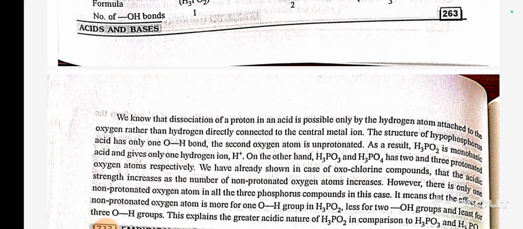On the other hand, H3PO3 and H3PO4 have 2 and 3 protonated oxygen atoms respectively. We have already shown in the case of oxochlorine compounds that the acid strength increases as the number of non-protonated oxygen atoms increases. However, there is only one non-protonated oxygen atom in all the 3 phosphorus compounds in this case. It means that the effect of the non-protonated oxygen atom is more for one OH group in H3PO2, less for 2 OH groups, and least for 3 OH groups. This explains the greater acidic nature of H3PO2 in comparison with H3PO3 and H3PO4.